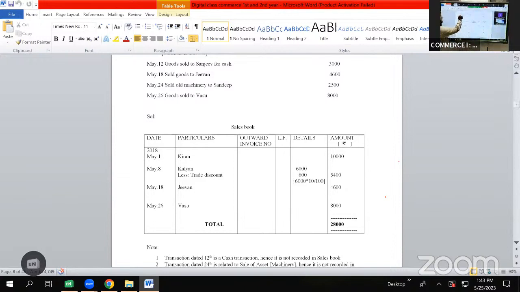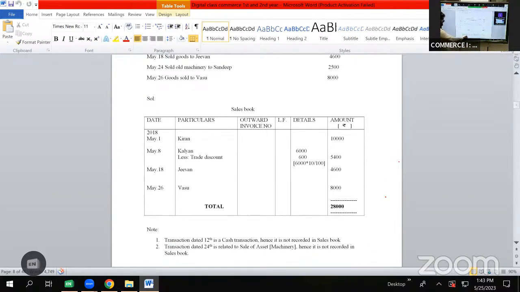Then we have a transaction on May 24. Sold old machinery to Sandeep 2,500. It is a transaction related to sale of asset, which is not recorded in sales book, for which we will be writing a note that transaction dated 24th is related to sale of asset machinery. Hence, it is not recorded in sales book.